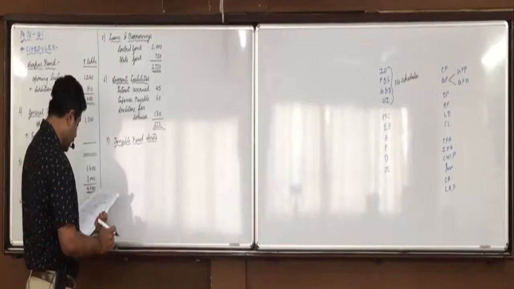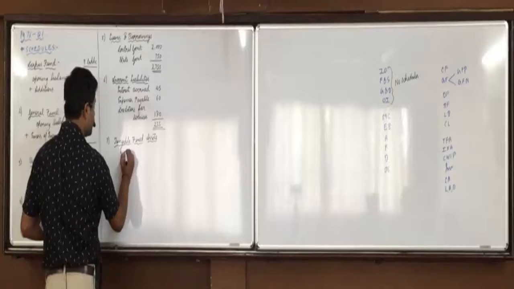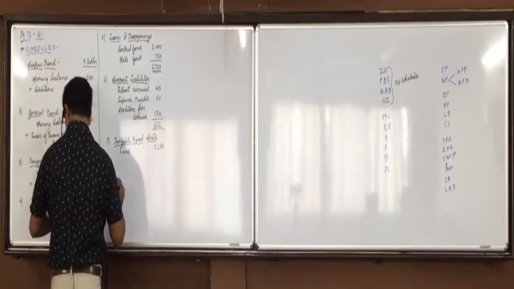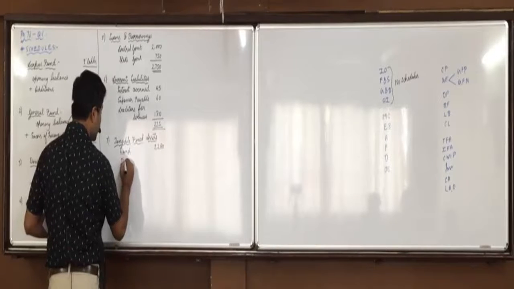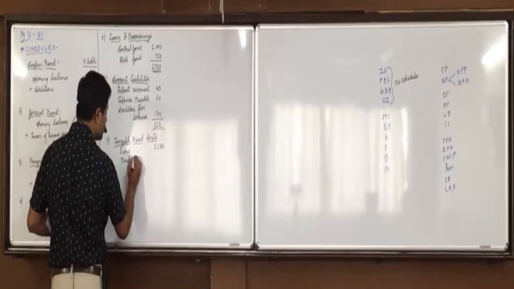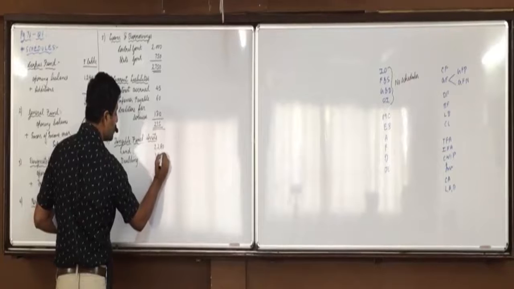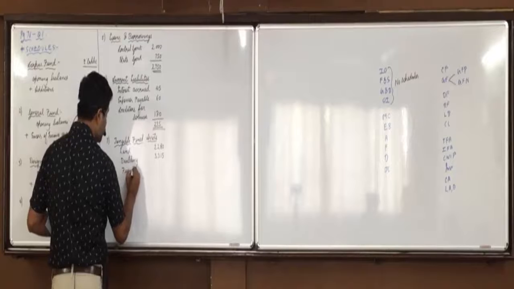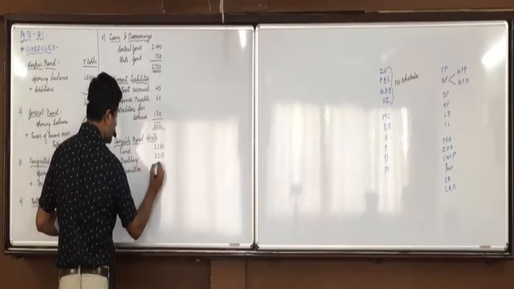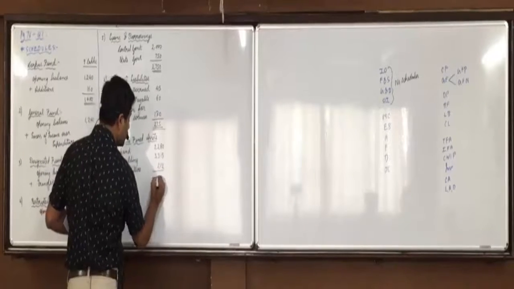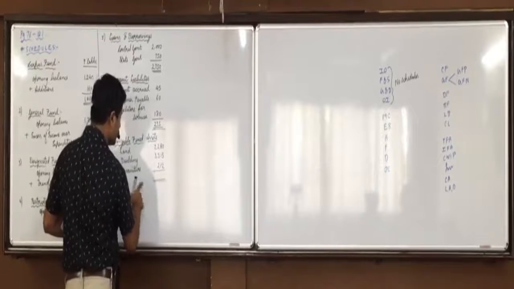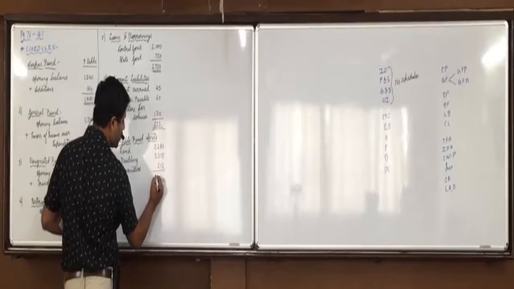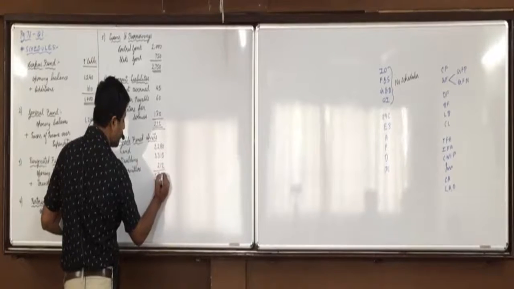That will include land 2280, building 3315, furniture 212. So the total is 5,807.